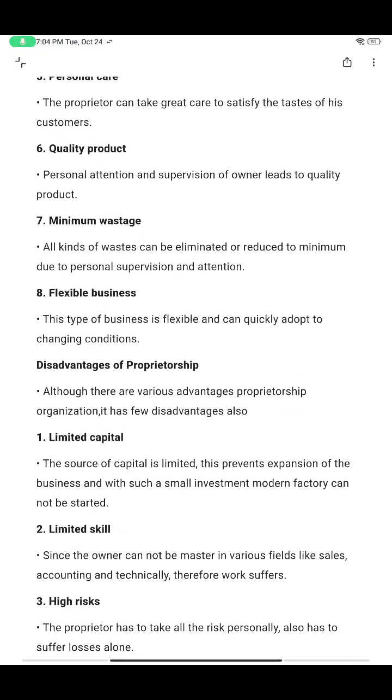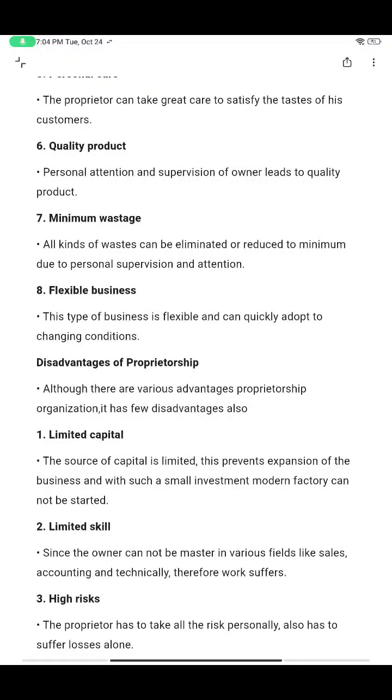And minimum wastage. All kinds of wastage will be eliminated. For example, in a big company you have to go through many supervision steps, like at least two stages of verification before delivering the product. In a small scale business you don't have to do that much, because the product size will be less, and from the beginning of the business you will make sure quality is ensured.